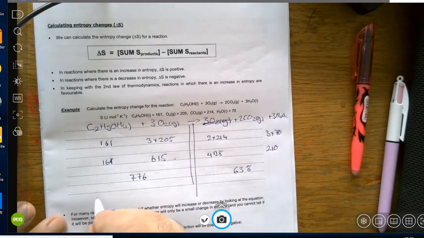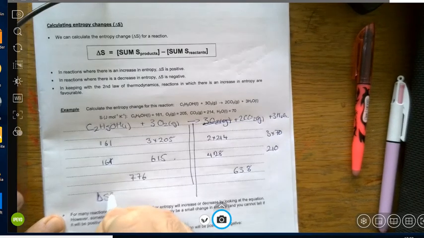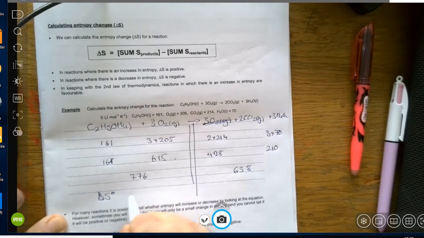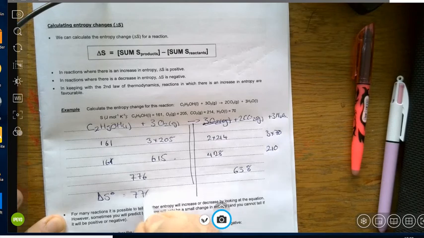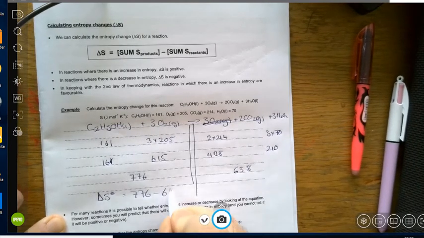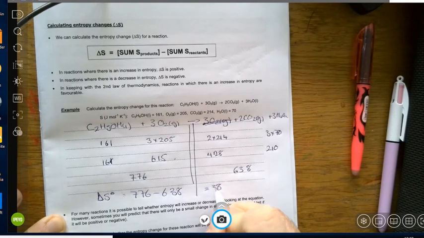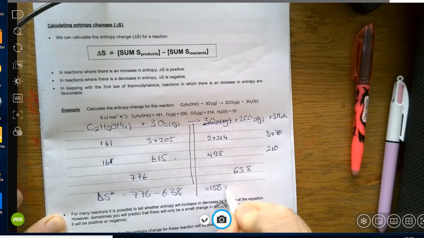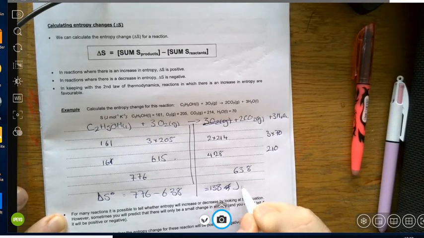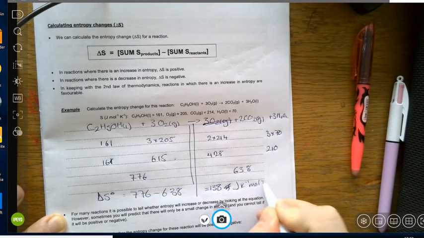Now going back up to the equation at the top, I've got products minus reactants. So to work out the delta S for the reaction, I do products, 776 minus 638, which is 138 joules per Kelvin per mole.